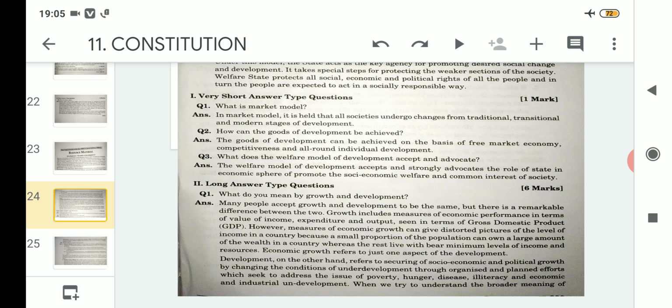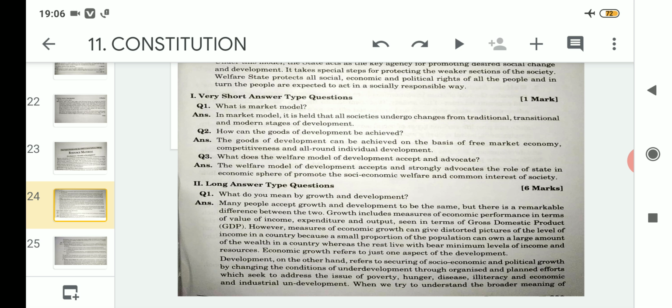Now next question is, how can the goals of development be achieved? The goals of development can be achieved on the basis of free market economy, competitiveness and all-round individual development. That means if, in a theory related to development, the goals of development are to be achieved, it can be achieved based on three things.